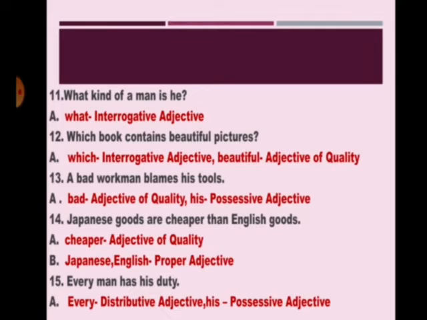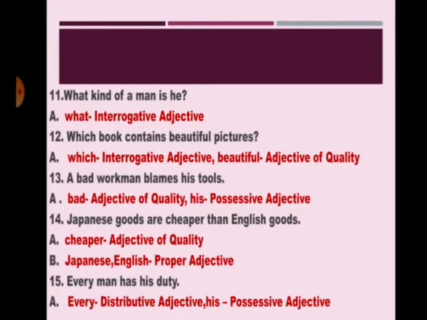So write down interrogative adjective. 12th: Which book contains beautiful pictures? Again it asks a question and at the end there is a question mark. So here write down which is an interrogative adjective. And what kind of picture is it? Beautiful picture. The book contains beautiful pictures. Okay, so beautiful is an adjective of quality.